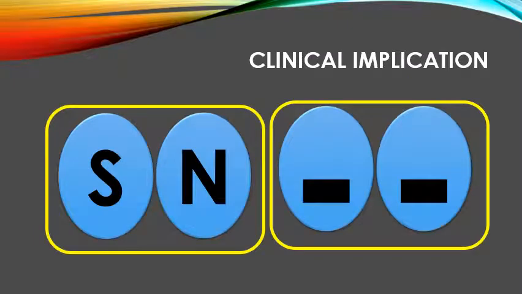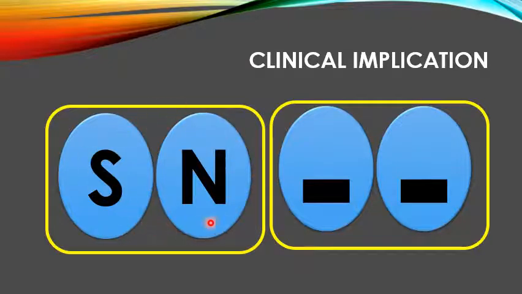How will we apply this information clinically? If we have a highly sensitive test, and the report comes negative, that will rule out the disease. Negative, the disease won't be there, because sensitivity clinically defines that even if a small amount of disease is present, a small amount of antigen or antibody is present, this test is going to detect that.